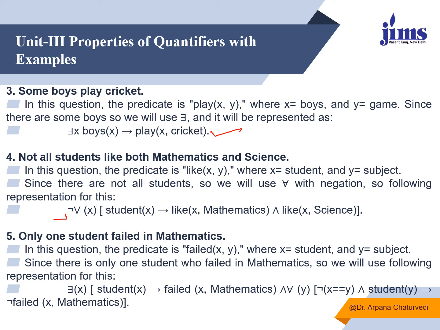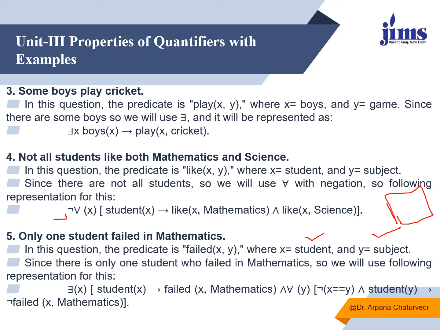Now more examples. Only one student failed in maths. Our predicate is failed. So X failed in Y, where X is a student and Y is a subject, that is mathematics. So how will we write? There exists X such that X is a student and X failed in maths. And for all Y, because there are so many students, we should mention this thing.